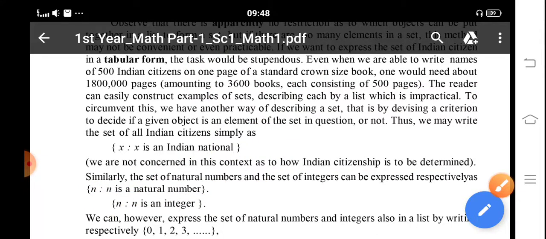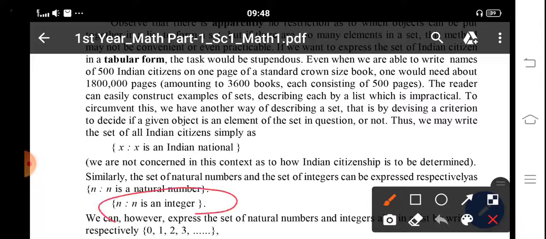Look here, n is an integer can be written here as 0, 1, 2 and so on, -1, -2, -3 and so on. This type of set is written like this, okay.